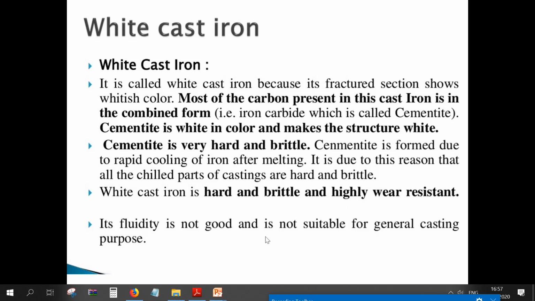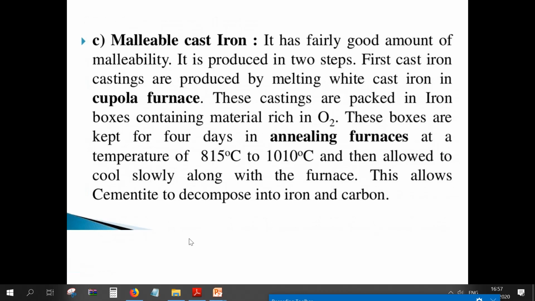So cementite will deposit more at that time, and it will be very hard and brittle. White cast iron is hard, brittle and highly wear resistant, and its fluidity, the ability to flow easily, is not good, so it is not suitable for general casting purposes.